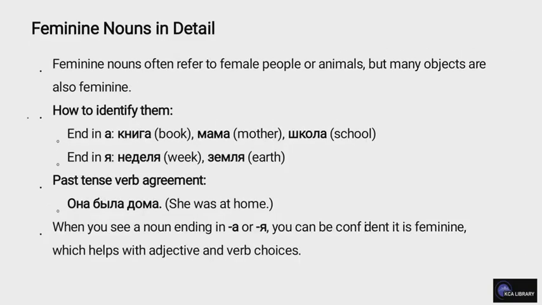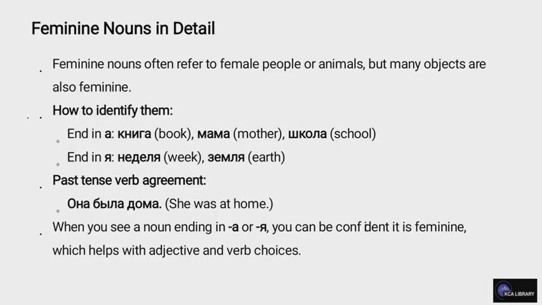Feminine nouns in detail. Feminine nouns often refer to female people or animals, but many objects are also feminine. How to identify them? End in A. Kniga, book. Mama, mother. Shkola, school. End in YA. Nedelya, week. Zemlya, earth. Past tense verb agreement. Ona byla doma. She was at home.